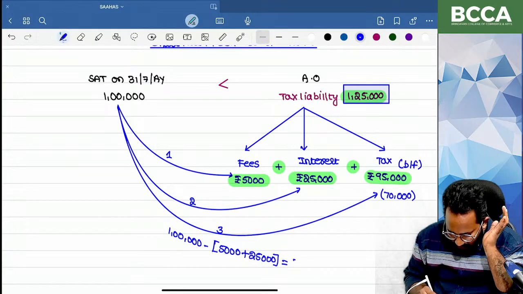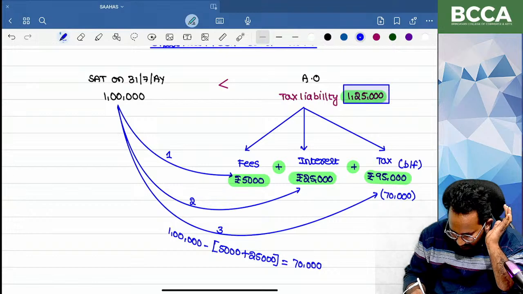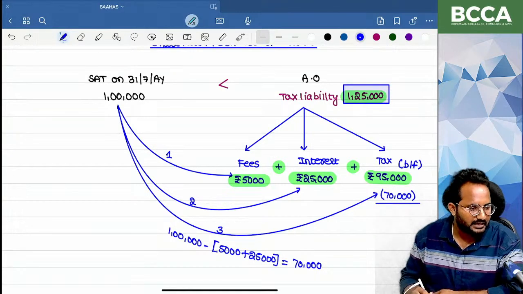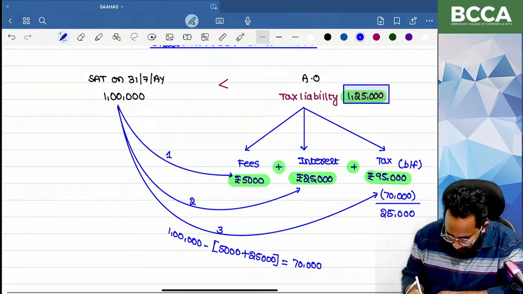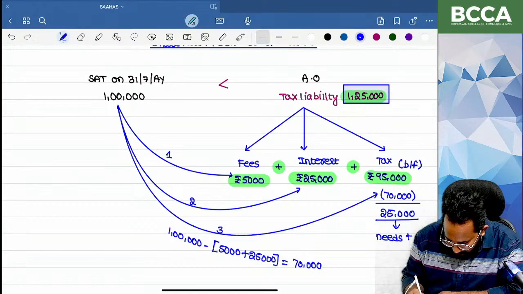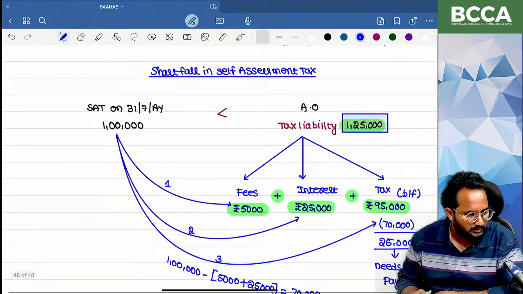The balance is only 70,000. That 70,000 is adjusted against tax. The balance amount you have to pay is 25,000. This amount needs to be paid by Mr. X.